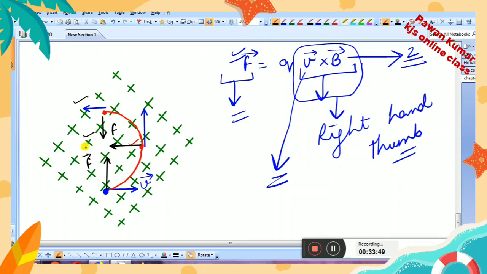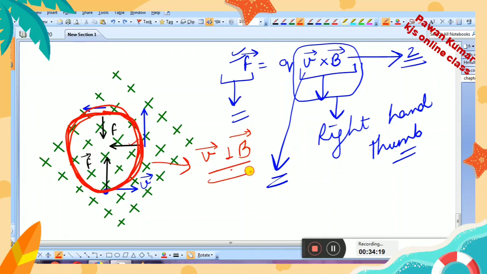Again, because of these two forces, the charged particle will change its path, and it will start following a circular path in this way. It follows a circular path when its motion is perpendicular to the magnetic field.